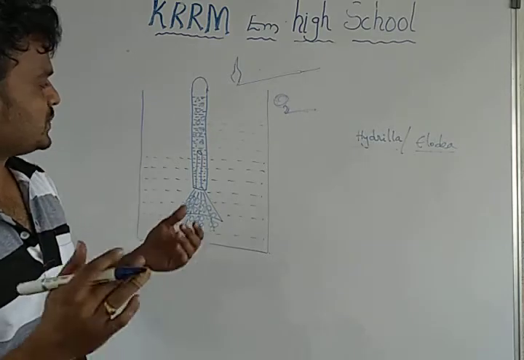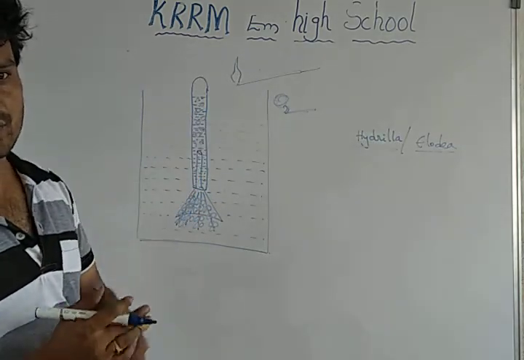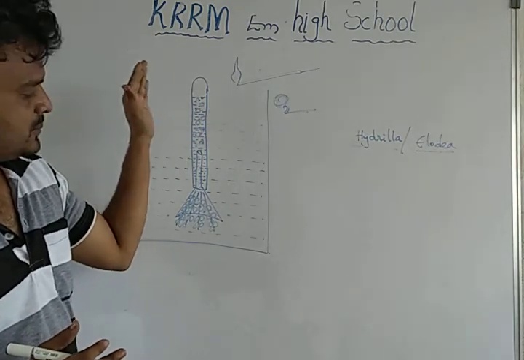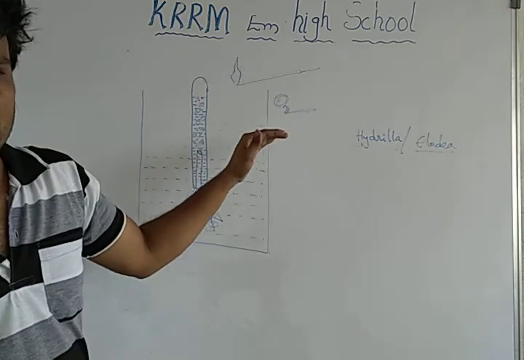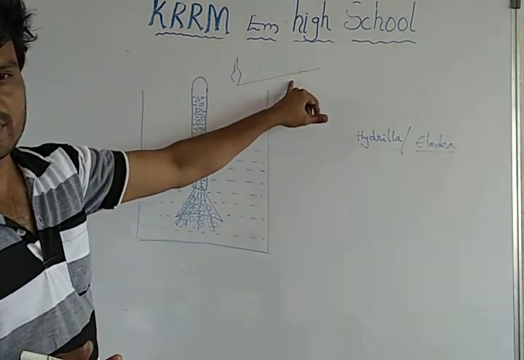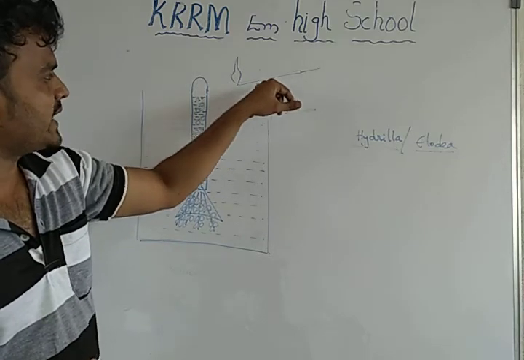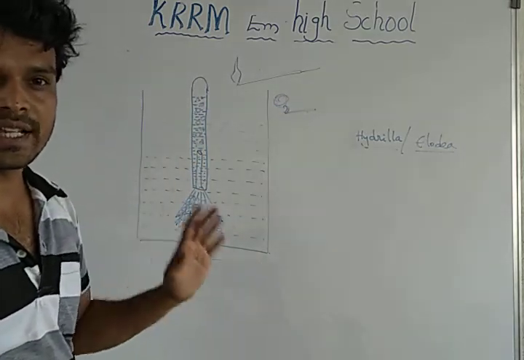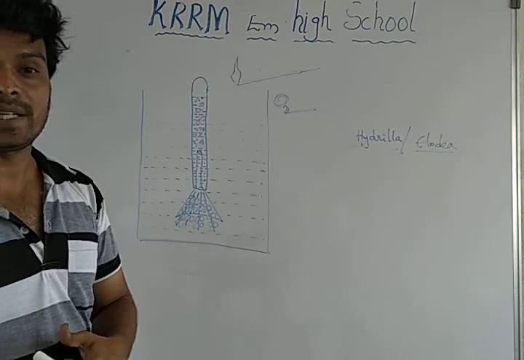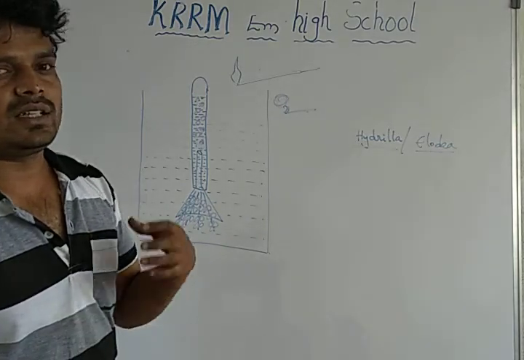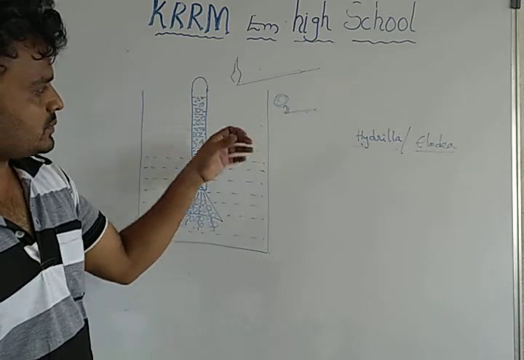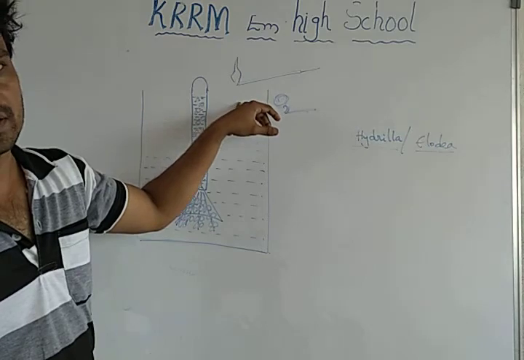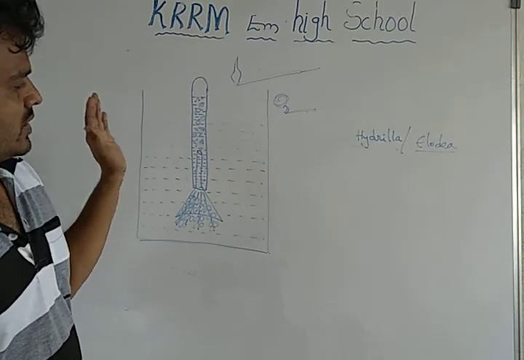Then during the process, we can observe that some bubbles are formed in the test tube. These bubbles are nothing but oxygen gas. Then how can we test the oxygen gas? By introducing a burning agarbatti, incense stick. It will catch fire immediately. That means the released gas is oxygen. Oxygen is the only gas which increases the burning process. In the previous experiments, we already know that the candle burns continuously by the release of oxygen by the mint plant. Clear?